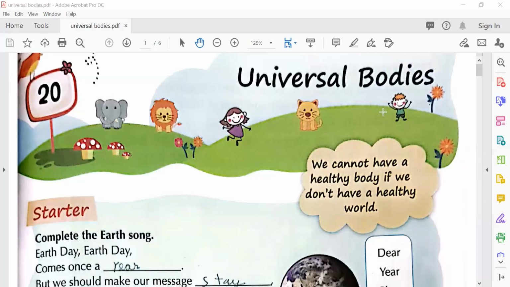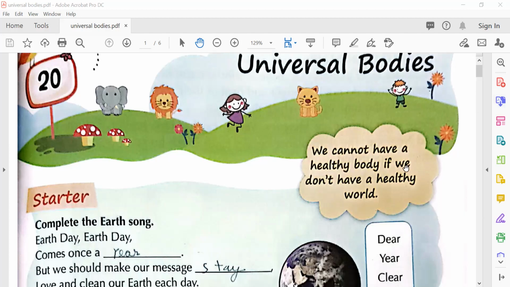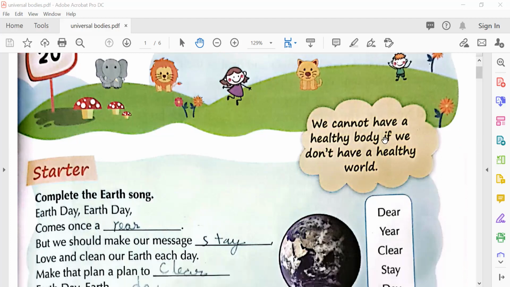Hello everyone. Today we are going to study universal bodies, from the Standard Third book, EVS. Okay, so let's start. So what are these animals saying? We cannot have a healthy body if we don't have a healthy world. So we need to have a healthy world so we are also healthy.